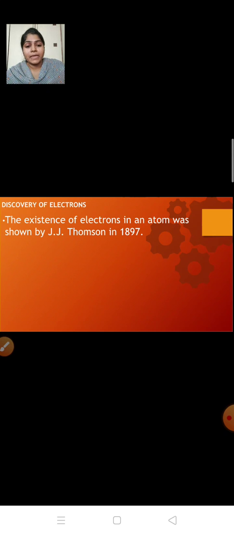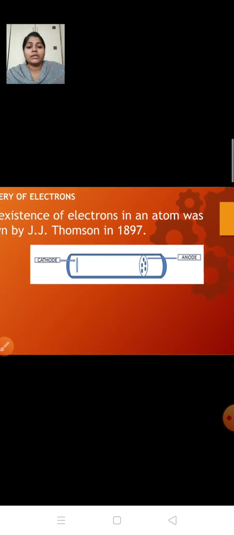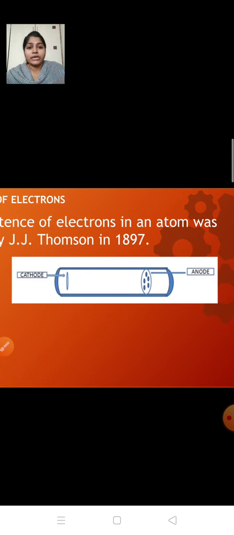1897. Now, for this experiment, Thomson used a discharge tube. Now, you can compare this discharge tube with tube light. Right? Our tube light is made up of glass and it is coated with some fluorescent material. So when electricity passes through this fluorescent material, it gets illuminated.